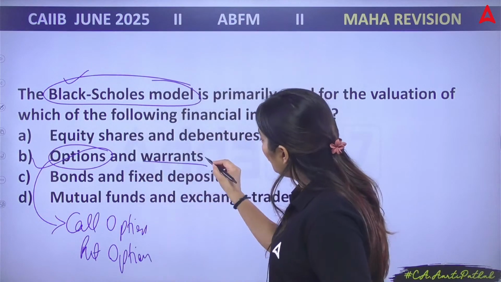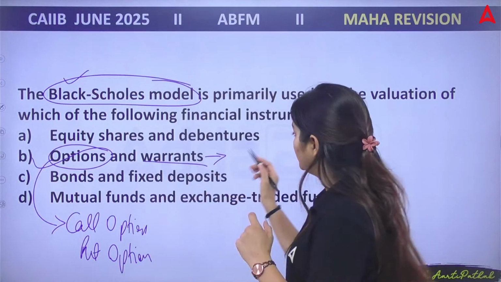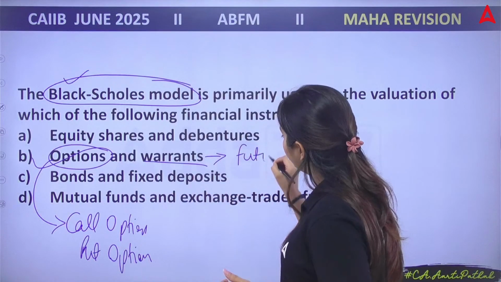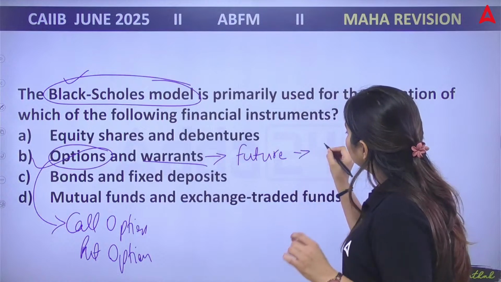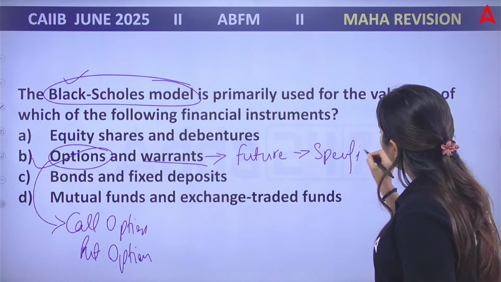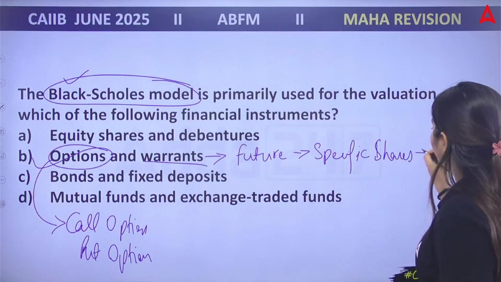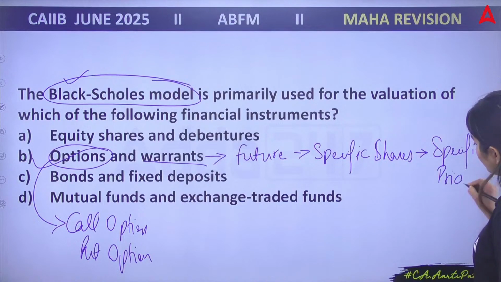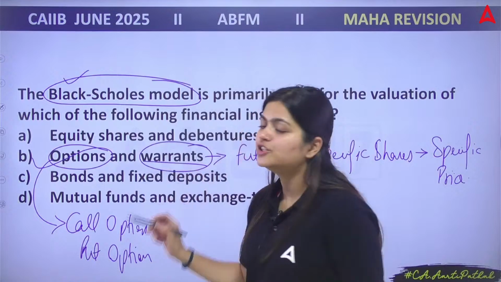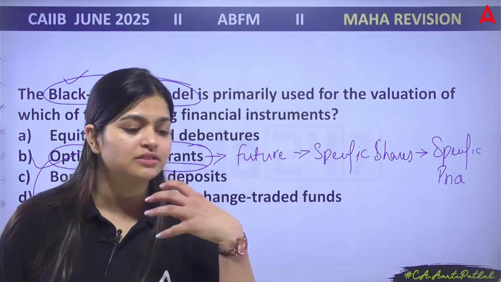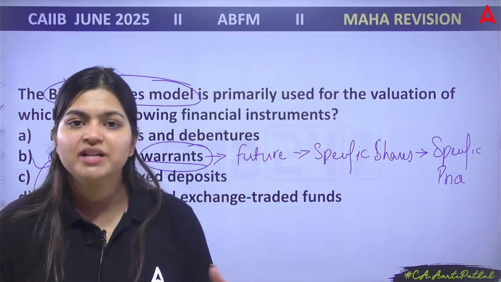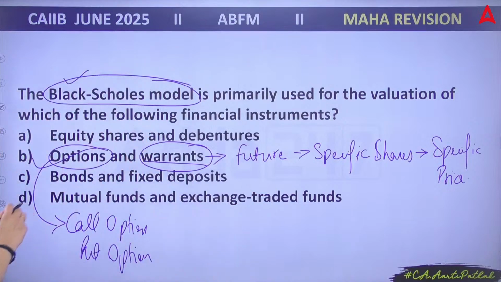Next, warrants. Warrants give you the instrument in which at a future time period you are going to receive those specific shares at your specific price. This is what warrants are. Warrants are the instruments in which you are giving the type of authority to the holder that in future time period, of course, you are going to receive common equity. And the correct answer is answer B. Chaliye. Next.